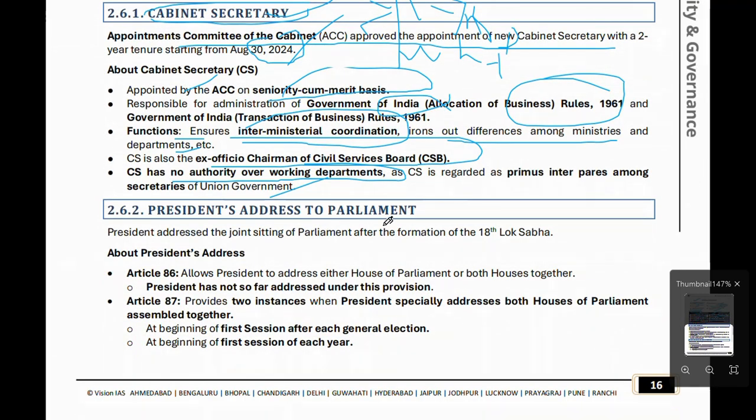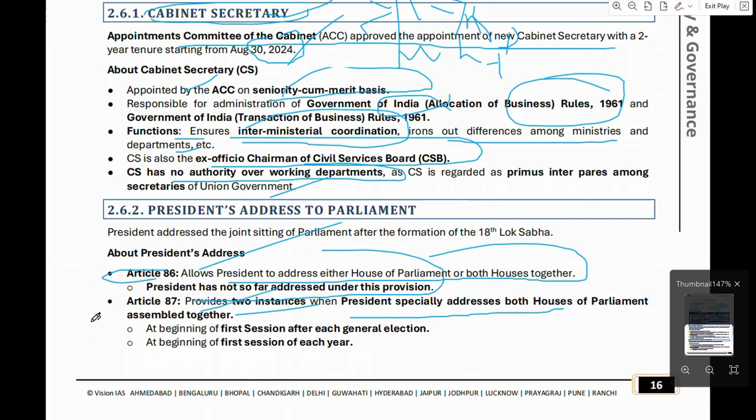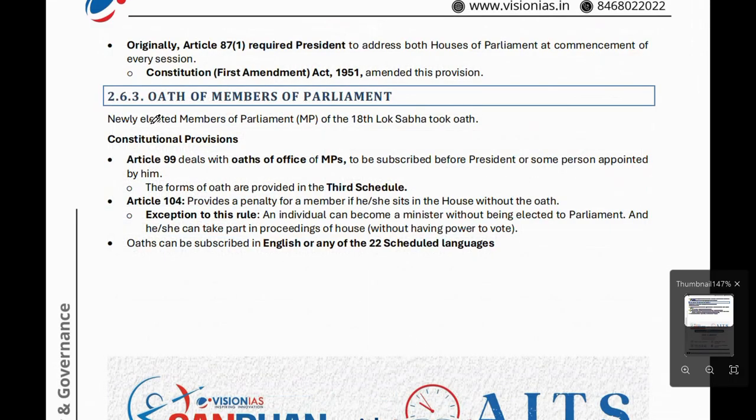Now, the President's address to Parliament is in the news. Article 86 allows the President to address either House of the Parliament or both Houses together. The President has not so far addressed under this provision. Article 87 provides two instances when the President specially addresses both Houses of the Parliament assembled together: at the beginning of the first session after each general election, and at the beginning of the first session of each year. Originally, Article 87 Clause 1 required the President to address both Houses at the commencement of every session. The Constitution First Amendment Act 1951 amended this provision.